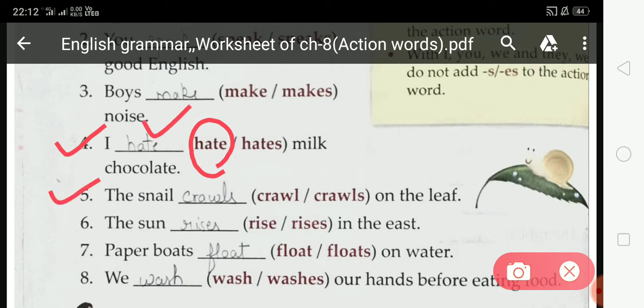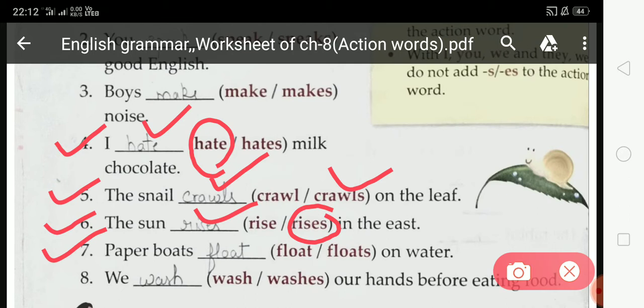Now come to the fifth number. The snail dash on the leaf. Students, here there is only one snail, so you have to add s or es to the action word. So here you have to select travels and write travels at this blank space. Now come to the sixth number. The sun dash in the east. Here there is only one sun, so you have to add s or es to the action word. So you have to select rises from this option and write rises at this blank space.